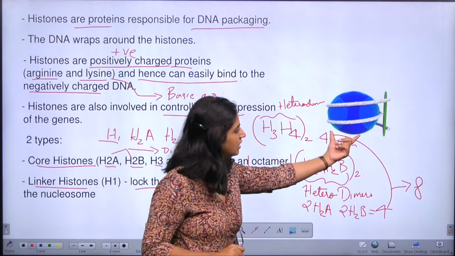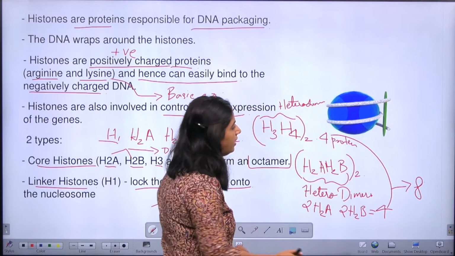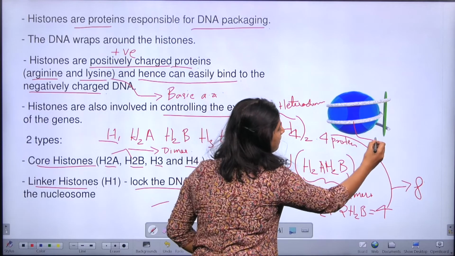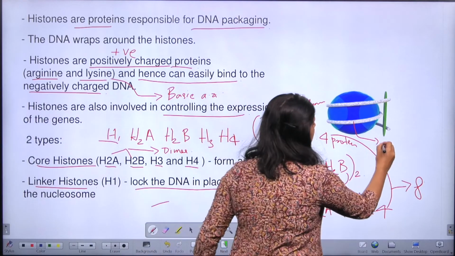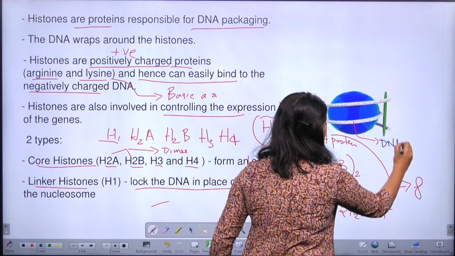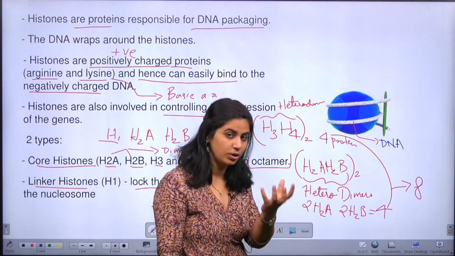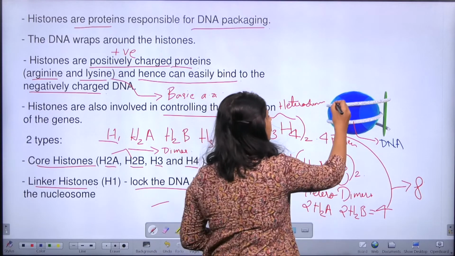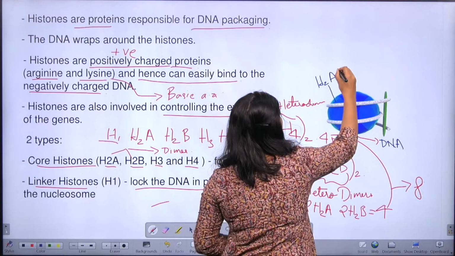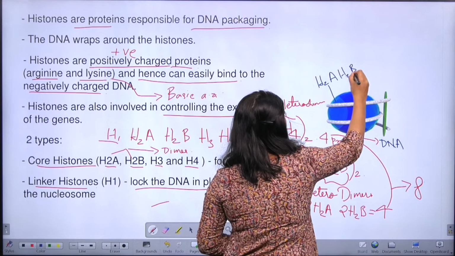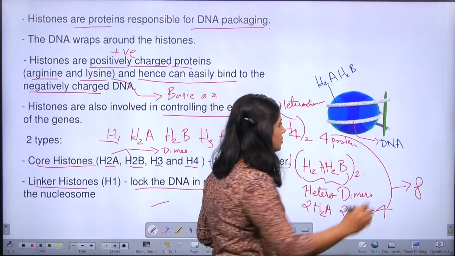So if you see this image, this blue colored ball is the octamer and this white is the DNA. Okay, so when the DNA is properly wound around the octamer, what all will come here? This is the H2A, H2B heterodimer. How many heterodimers of H2A, H2B will be there? 2 copies, right? So this is also